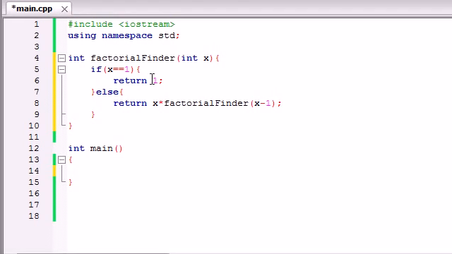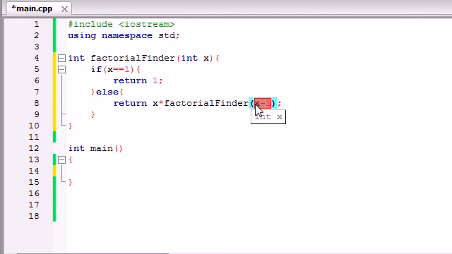So what it's going to do is call the same function again, but with a different value. It's going to call it with 1 less than before. So if you pass in 5 to this function, it's going to say, alright, I'm going to call 5 times the 4 factorial, or factorial 4.